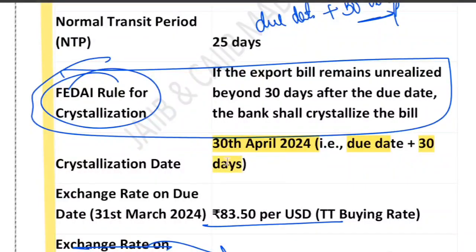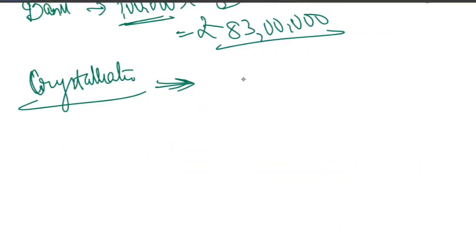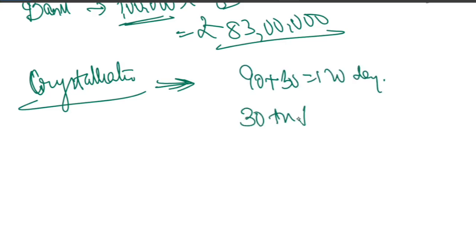Sometimes you yourself have to calculate the crystallization date. So the due date will be given and just add 30 days, right? So the total is how much? 90 plus 30, which is equal to 120 days. That crystallization date is 30th April 2024. Fine. So basically the bank says that the export bill is now your rupee liability, not a forex asset. That is the meaning of crystallization.